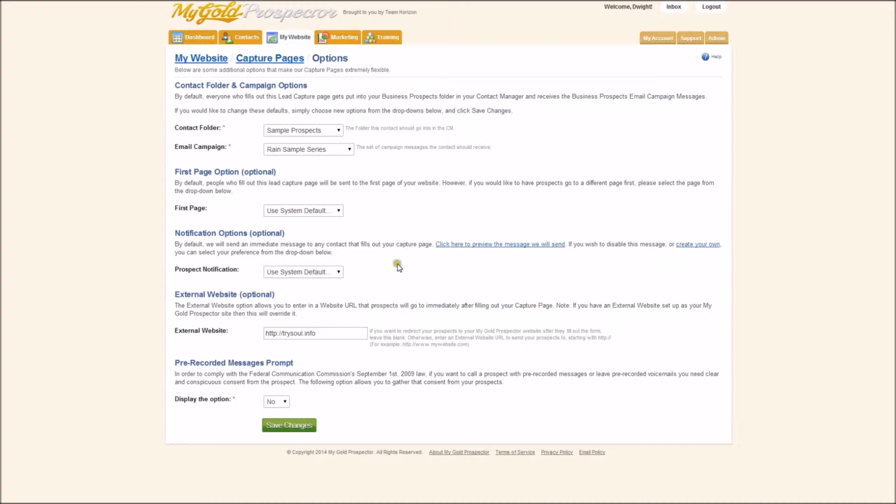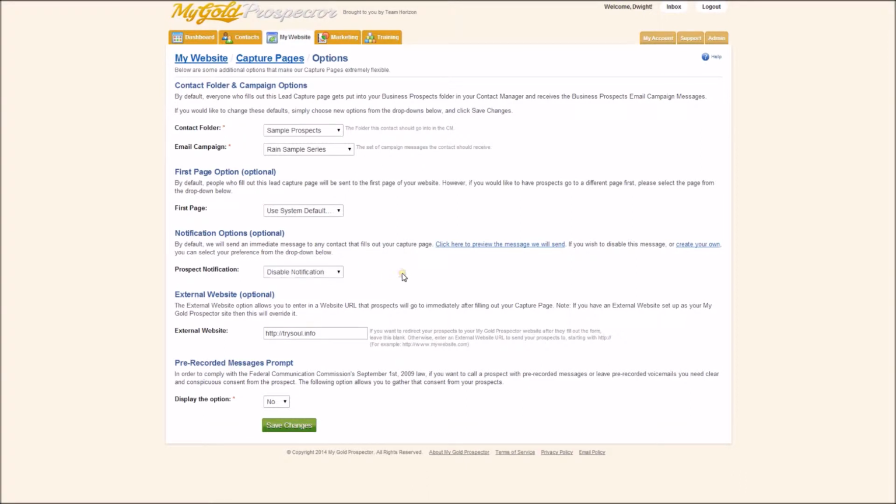Now you're going to come down here where it says external website. The external website you're going to put in is your sample page. Now my sample page is trysol.info. So it's trysol.info, and then the notification is using the default, so we're going to disable the notification.